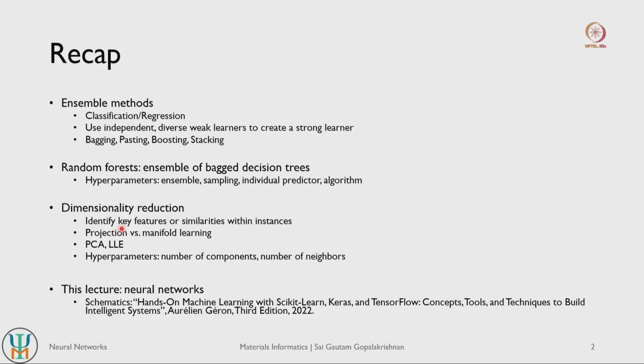The key idea is to reduce the number of features to ensure that our machine learning model is more tractable. We looked at two types of dimensionality reduction. One is what is referred to as projection learning, the other is what is referred to as manifold learning. We also looked at a few hyperparameters associated with dimensionality reduction.